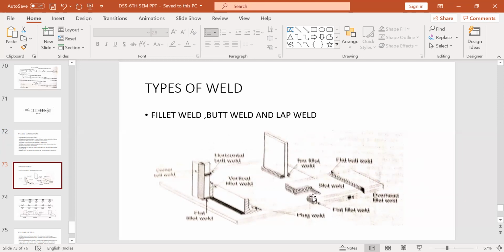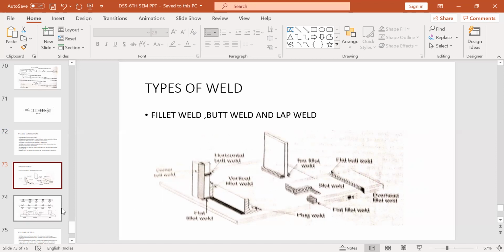So this is all welding. All this shaded portion you are seeing, this is our welding. That means this surface has been welded with this surface. Okay, this is butt weld. This is T weld, T fillet weld. Fillet weld because this is a perpendicular section, so this is connected by this using a fillet weld.